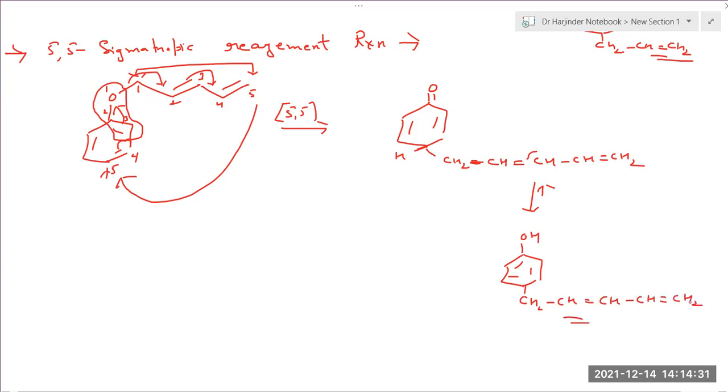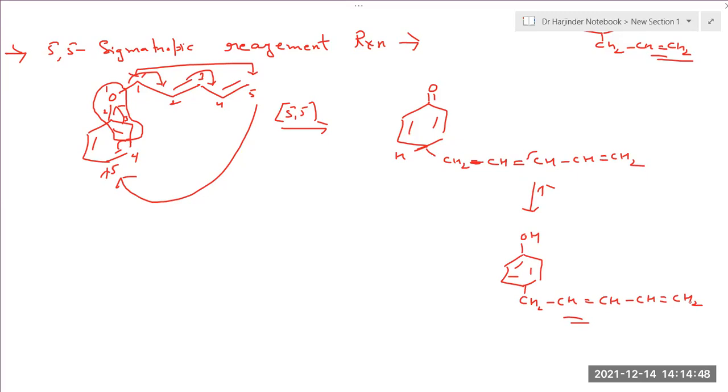So in your 5 sigmatropic rearrangement reaction, the 5th carbon of your migrating group attaches to the 5th carbon of the other end of the pi system. So that's your 5 sigmatropic rearrangement reaction.